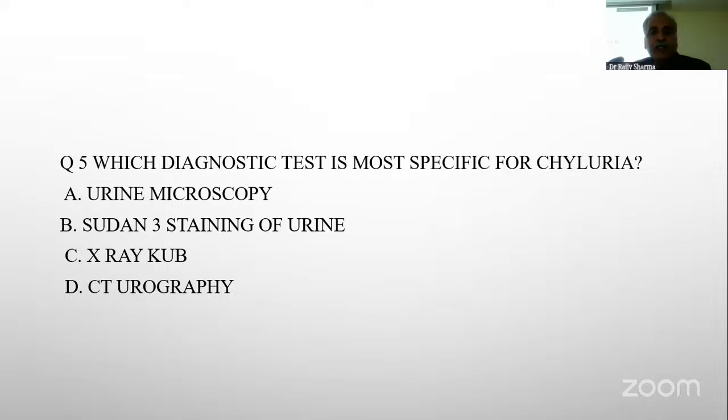Which diagnostic test is most specific for chyluria? Urine microscopy, Sudan-3 staining of urine, X-ray KUB, CT urogram. Sudan-3 staining of urine. Right. Sudan-3 will stain fat red, and that is the most specific test. Otherwise, you can get triglycerides in urine. And as I said, Sudan-3 can be mixed with butter and given to a patient, where the urine becomes pinkish the next day.